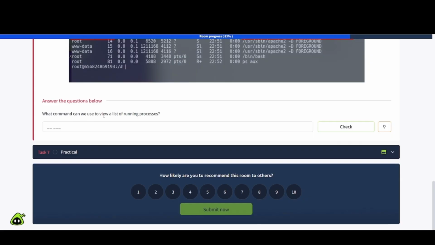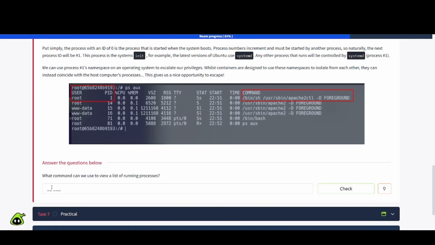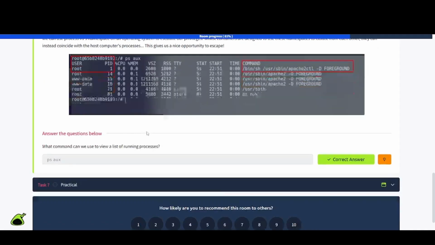What command can we use to view a list of running processes? Okay, and we already have it there: ps and then aux for that. All right, so we should be good to go there.